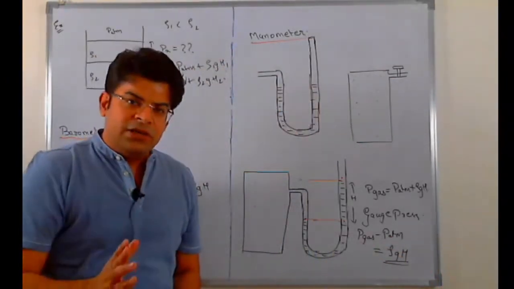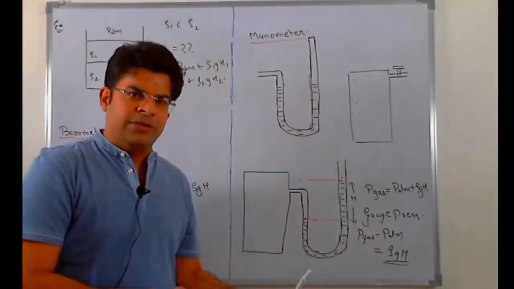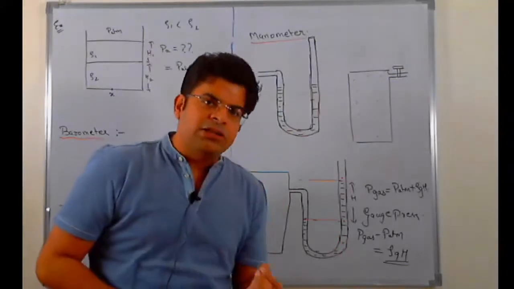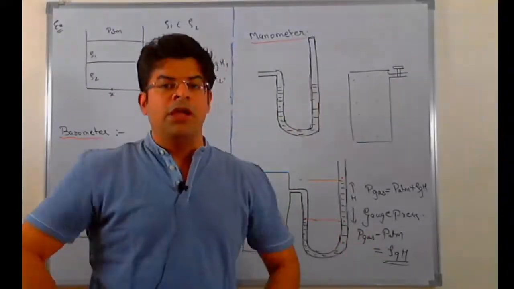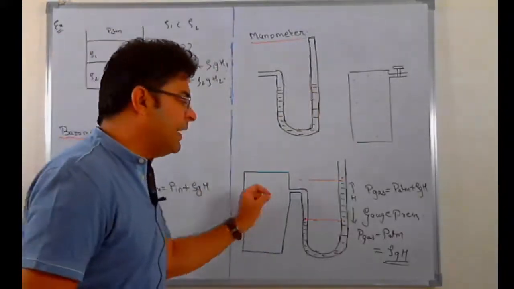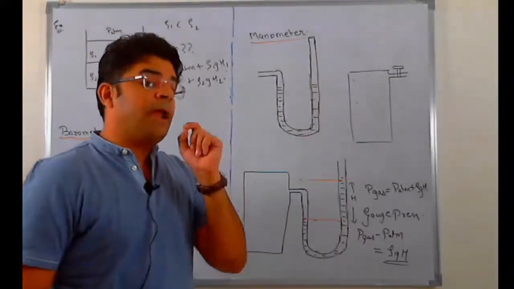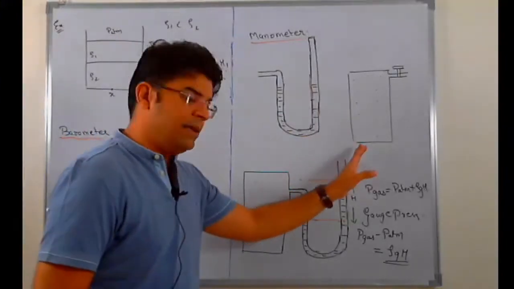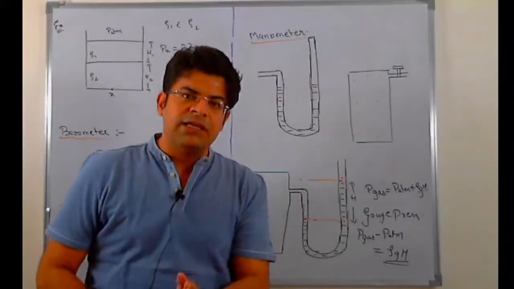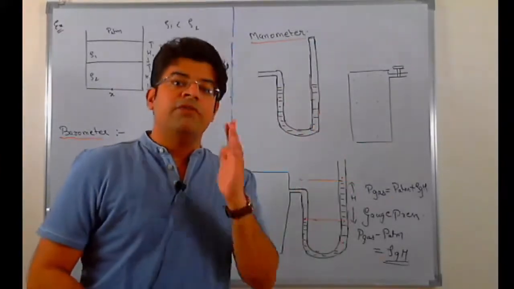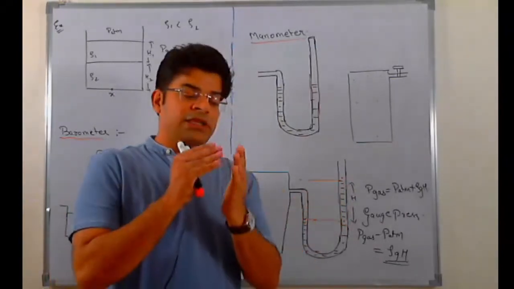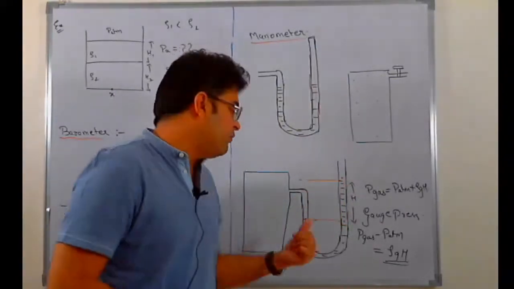Gauge pressure is nothing but the reading shown by the measuring instrument. A measuring instrument does not tell you the exact pressure of the gas inside. It tells you the pressure difference between the gas and the external. If you get the height of mercury here as h, you will say that the reading of the gauge is h, which corresponds to a pressure of rho gh, and the pressure of rho gh is the difference in the pressure of gas and atmosphere.